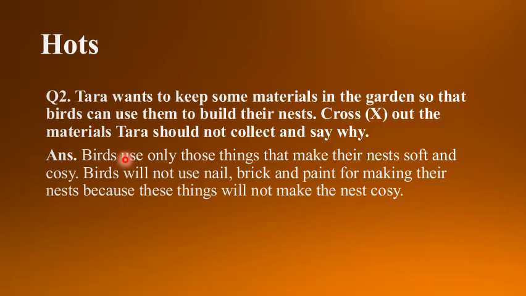And against each picture you have been given boxes. So what will you do? You will cross the wrong material and you will tick the correct material that birds will use to build their nest. So this you have to do, only ticking in the textbook, and see the answer.